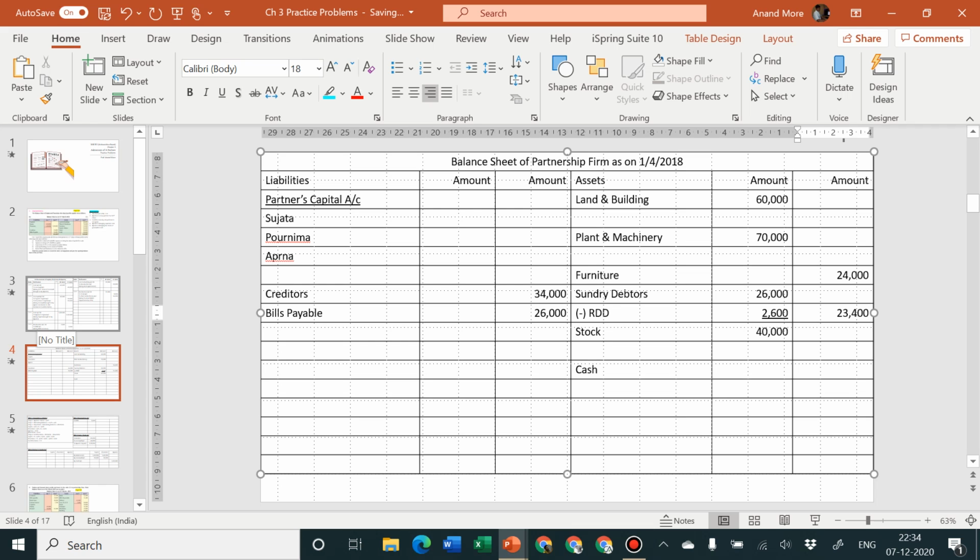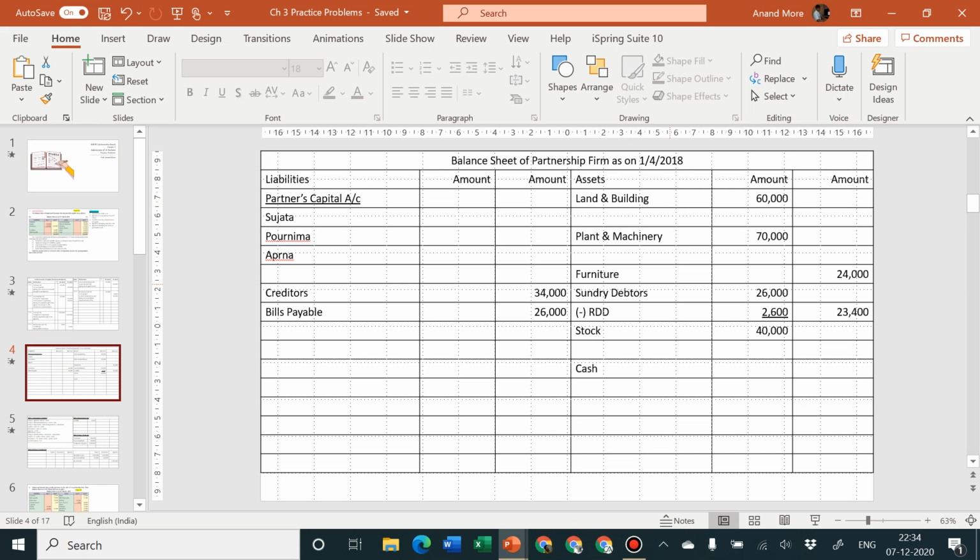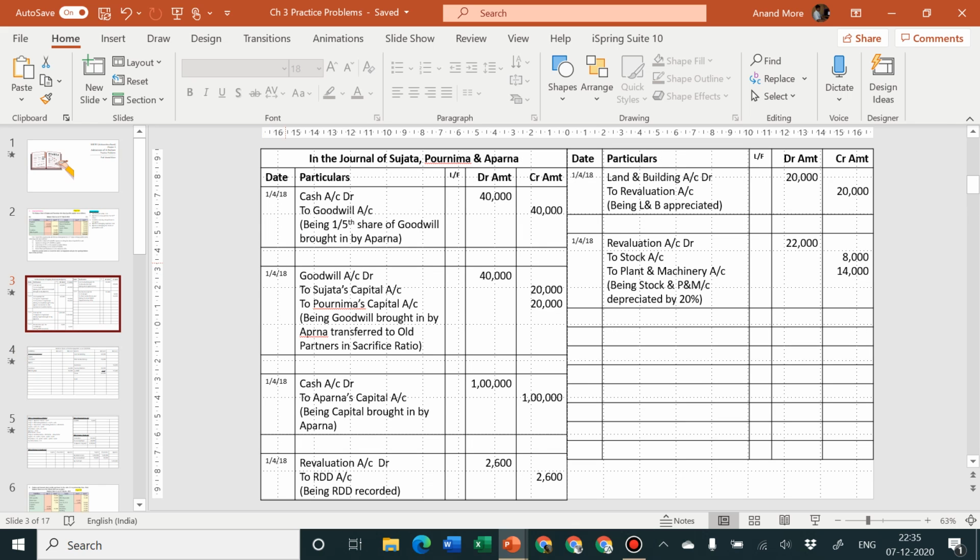Okay, so we have taken the amount in the outer column, 26,000 minus 2,600. So here you can see that I have shown both the effects of the adjustment of RDD. One effect is revaluation account debit side to RDD, and the second effect is balance sheet asset side just below debtors, less RDD 2,600. So outer column amount is 23,400. Only when it comes to goodwill, since we have not prepared goodwill account, we could not show the second effect. But for every other entry I am showing all the second effects properly.